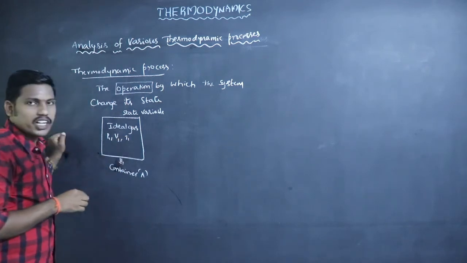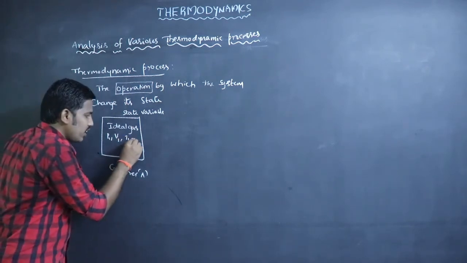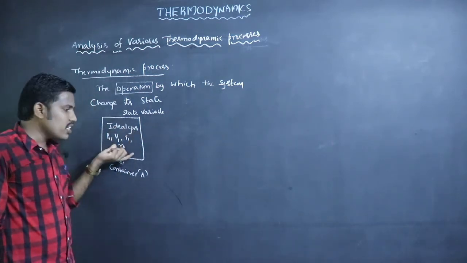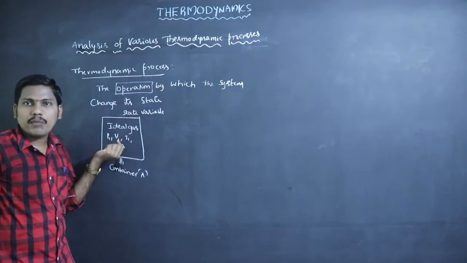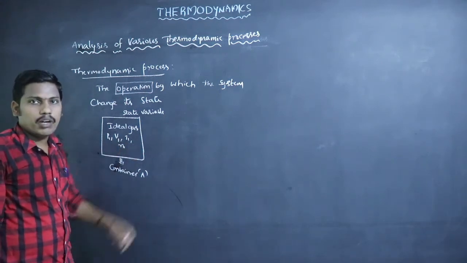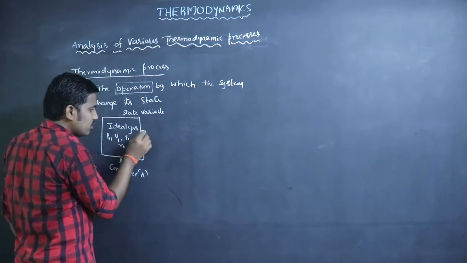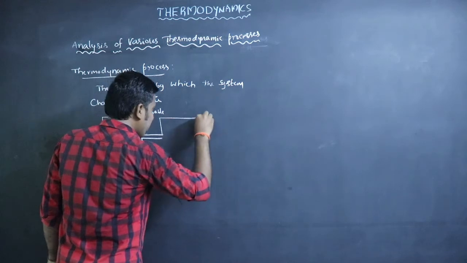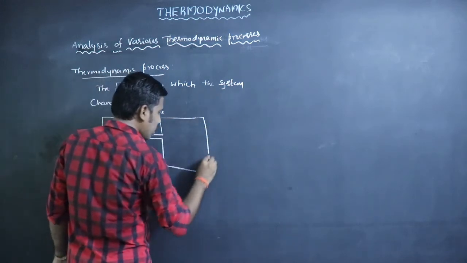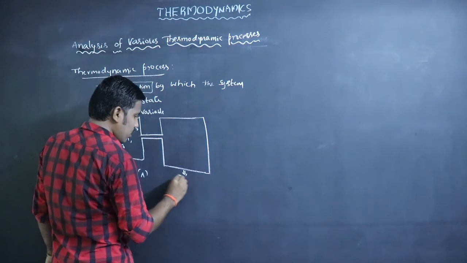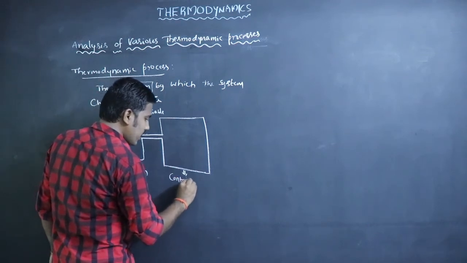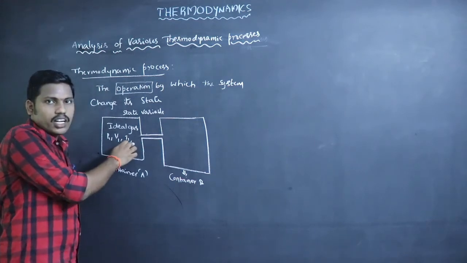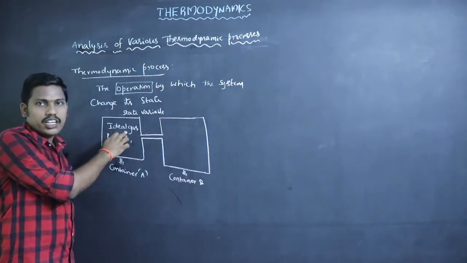Let us assume the temperature is T1, and the amount of matter is N1. Amount may be the number of moles, or sometimes we can consider its mass. The system is connected to another container, container B. Our system is ideal gas.